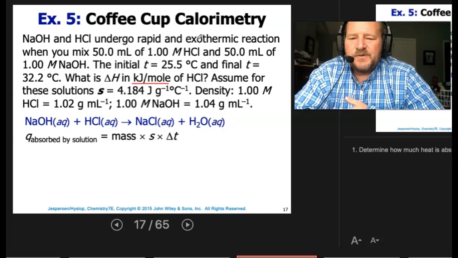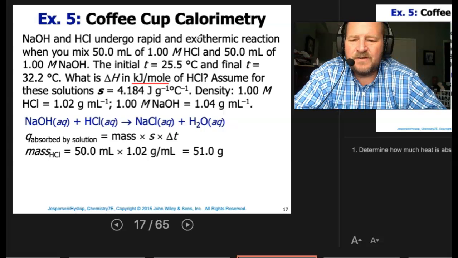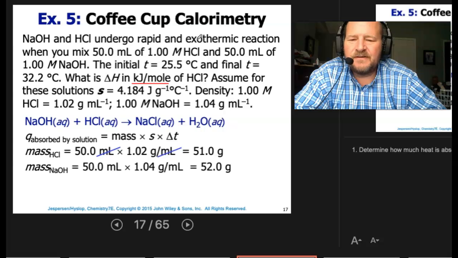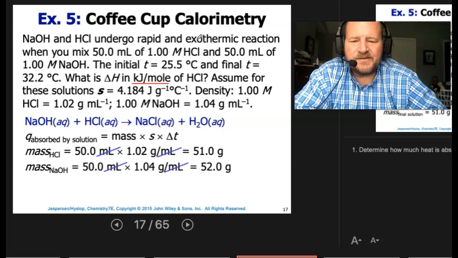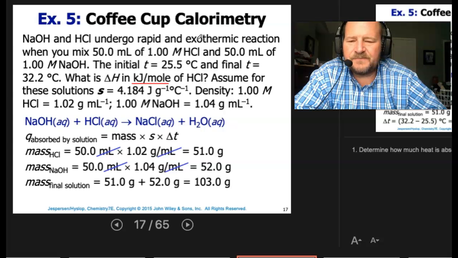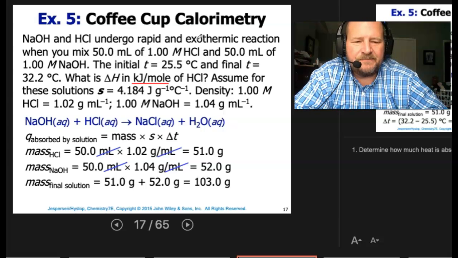All right, so Q absorbed by the solution would be equal to the mass times the specific heat times delta T. So for HCl, it'd be 50 milliliters times 1.02 grams per mL. That'll give us 51 grams. For the NaOH, it'd be 50 times 1.04, so it's going to give us 52 grams. The mass then of the final solution is 51 plus 52, or 103.